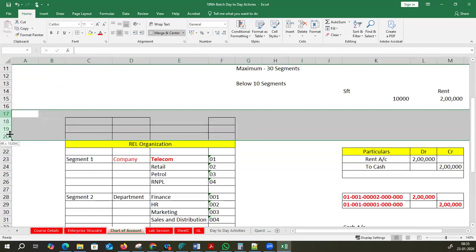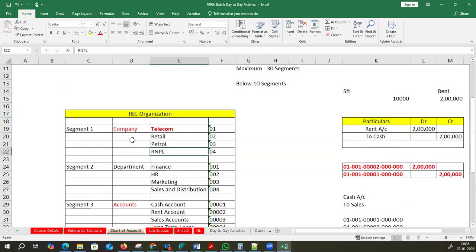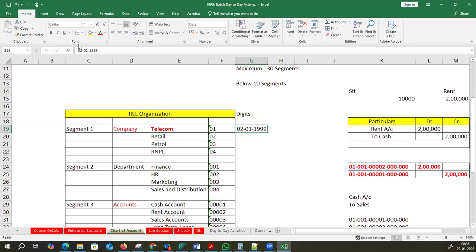Fine. Now, see segment 1, telecom. See these digits are there, right? How many digits are this? This is 2 digits, 0, 2. 2 digits means how much it can go up to? It can go up to 01 to 99. So a company can go up to 01 to 2 digits. I'm just giving 2 digits, 0, 2. We can go up to 01 to 99 companies.